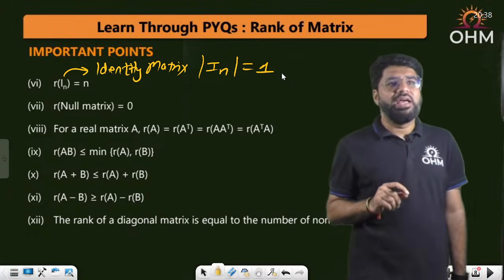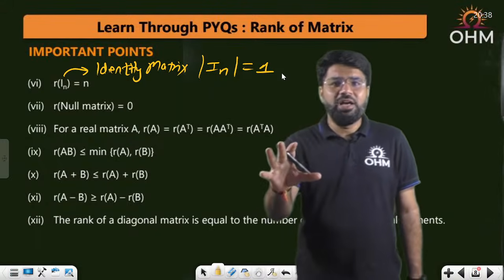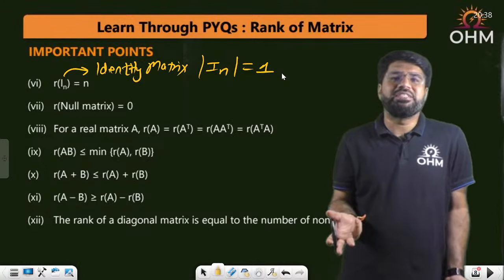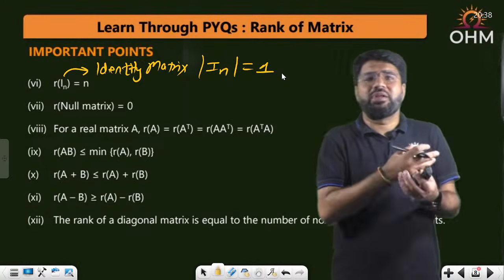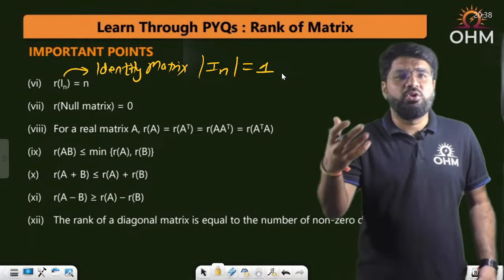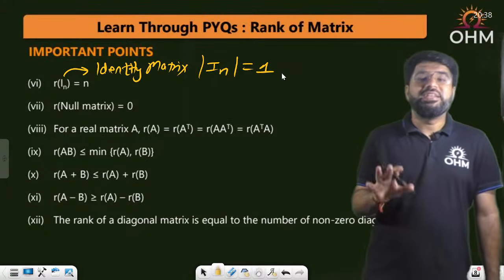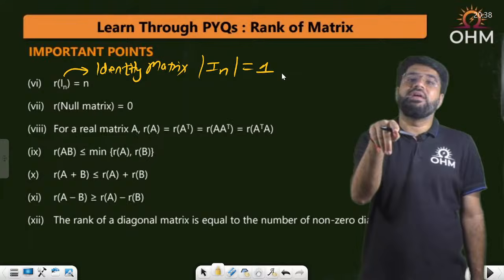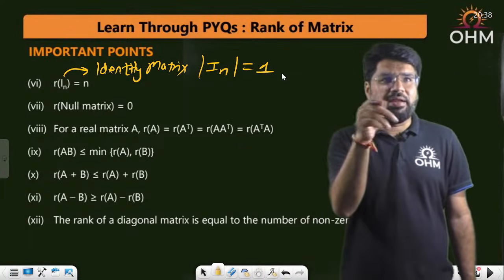If you have. Okay. Rank of a null matrix. Null matrix is a matrix where all elements are 0. So whether you take a 4 cross 4, 3 cross 3, 2 cross 2, any minor will be 0 because all elements are 0. Any type of calculation you do will be 0. So rank cannot be 4, 3, 2, 1. The rank cannot even be 1. The rank will be 0 only. Vice versa also. If I tell you that a matrix has rank 0, it can only be a null matrix. Remember that if a matrix has rank 0, it can only be a null matrix, vice versa.